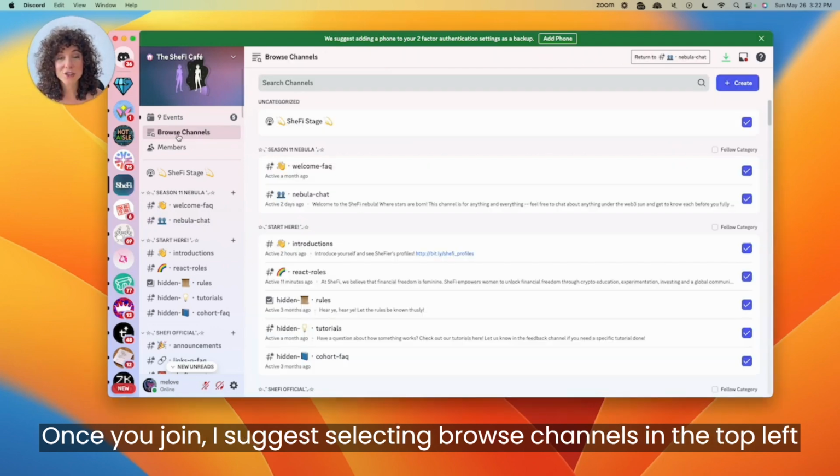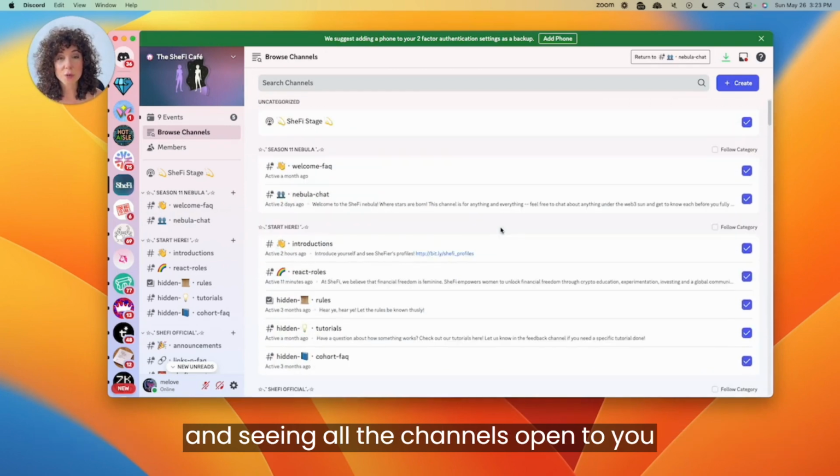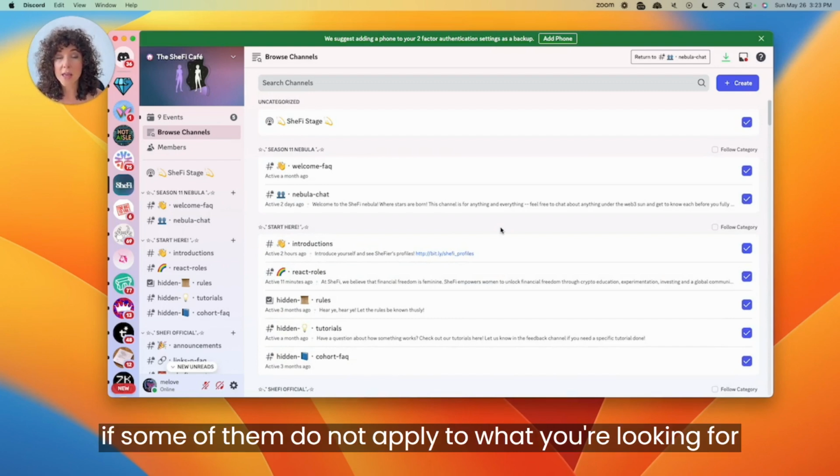Once you join, I suggest selecting Browse Channels in the top left and seeing all the channels open to you. Select the ones that look most interesting. I've selected all of them, but you don't have to opt in to all of them if some of them do not apply to what you're looking for.